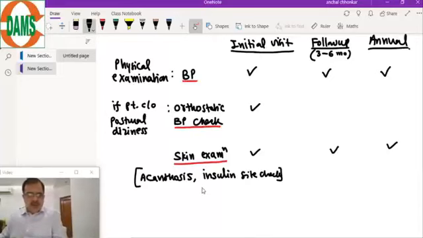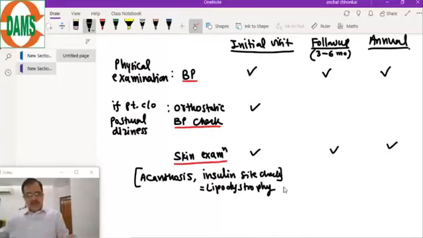So what you have to look for? You have to look for the lipodystrophy sites, because insulin is an anabolic hormone, so it will increase the local fat. So lipodystrophy is nothing but an accumulation of local fat.